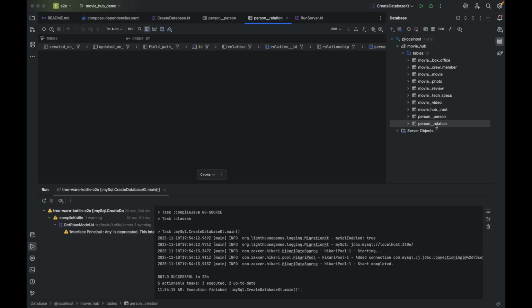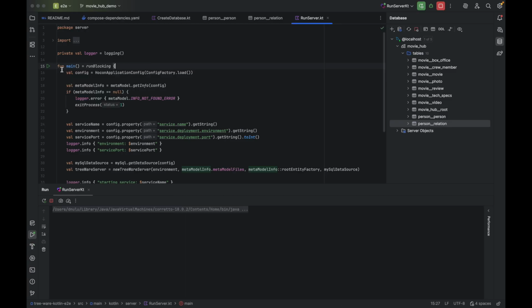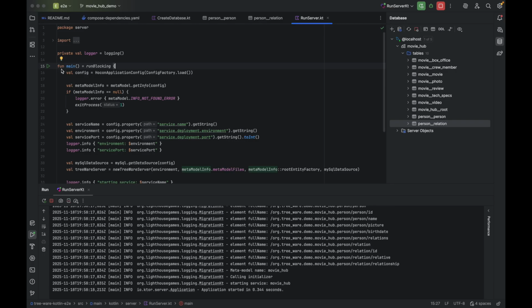The next is to run the actual Tree-Ware server with our meta model. The Tree-Ware server is not yet in a Docker container to allow for faster iterations. So I'm just going to run it from here. And that's it. We are now ready to make API calls to write and read data from our backend.